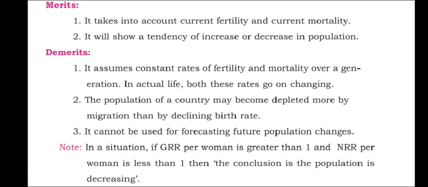Next, the demerits. It assumes constant rates of fertility and mortality over a generation. In actual life, both these rates go on changing.